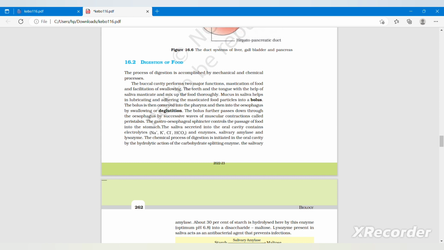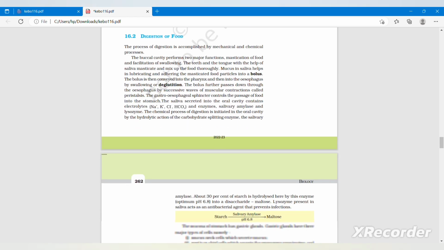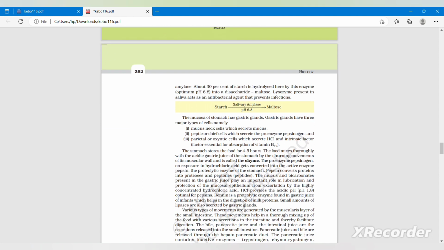The chemical process of digestion is initiated in the oral cavity by the hydrolytic action of a carbohydrate splitting enzyme. About 30% of starch is hydrolyzed here by salivary amylase, whose optimum pH is 6.8, into a disaccharide, that is maltose. Lysozyme present in the saliva acts as an antibacterial agent that prevents infections. Starch in the presence of salivary amylase and pH 6.8 gives maltose.